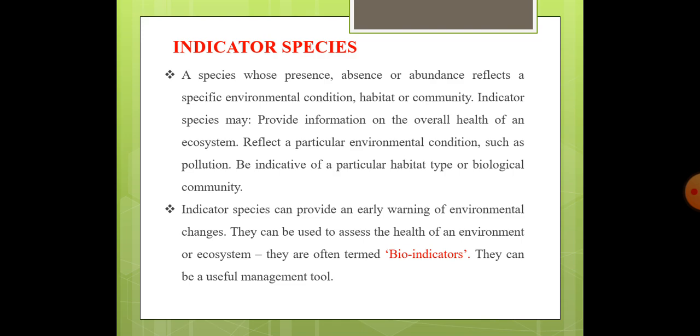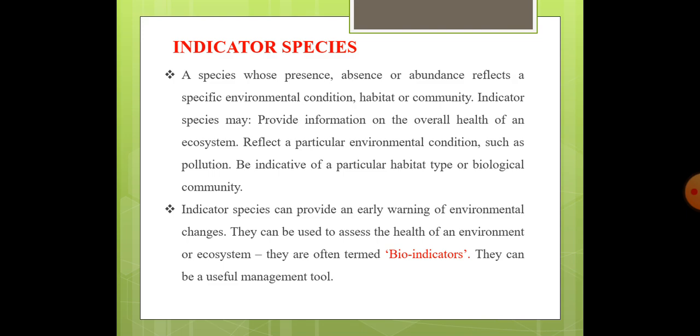A species whose presence, absence, or abundance reflects a specific environmental condition, habitat, or community. That is, any species whose presence or absence, or abundance, reflects the specific environmental condition like pollution or habitat or community. Indicator species may provide information on the overall health of an ecosystem, reflect a particular environmental condition such as pollution. It may be indicative of a particular habitat type or biological community.